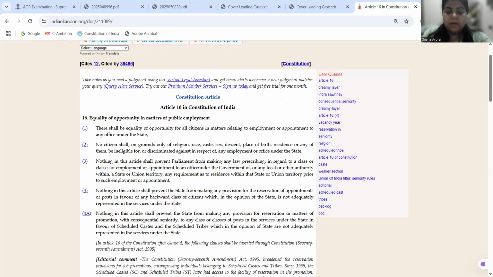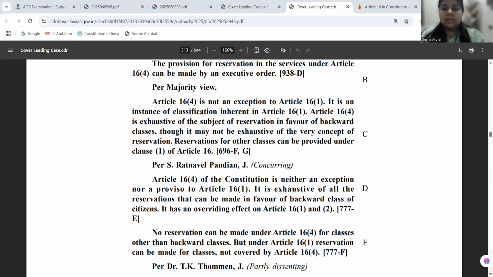Now, when we go back to what was held in the judgment, it is partially overruling MR Balaji's judgment. It is partially upholding MR Balaji's judgment also. MR Balaji is overruled to the extent that caste cannot be a sole criterion in determining social and educational backwardness. But in Indra Sawhney, we are saying that caste can be a sole parameter in determining social and educational backwardness. And it is upholding MR Balaji to the extent that total reservation should not exceed 50%.